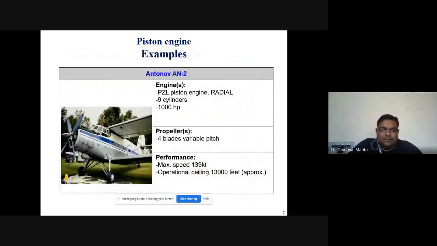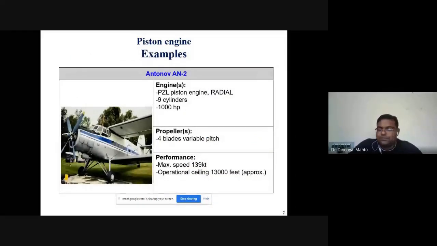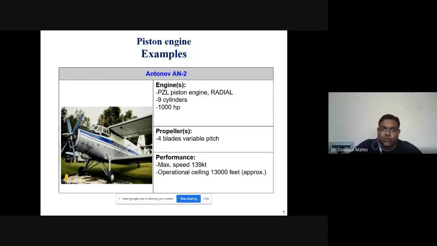So this is a famous aircraft which was used before World War II, the Antonov AN-2. If we look at the configuration of the engine, it is a piston engine, radial type. It has 9 cylinders, which can generate 1000 horsepower total power. The propeller has 4 blades, variable pitch. Maximum operating speed is around 300 km/h, that is nothing but 139 knots.